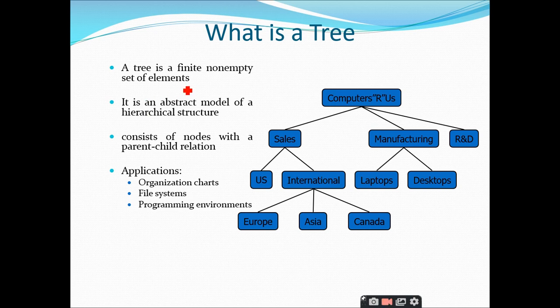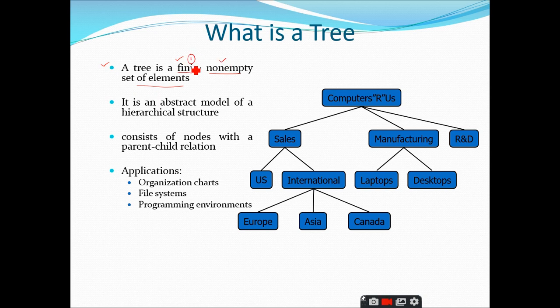Coming to the next one, this is how we define a tree. It is a simple definition, not the exact definition of a tree, right? But you can say that a tree is nothing but a finite non-empty set of elements. What is a tree? A tree is finite, that means the number of elements present inside the tree is countable in nature. They are finite in nature, right? And the set which consists of the elements should be non-empty.